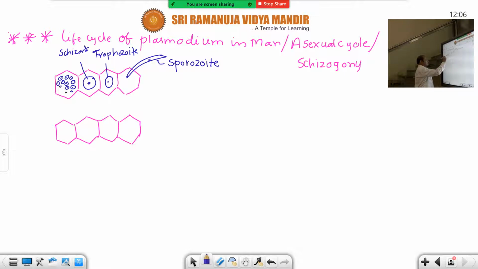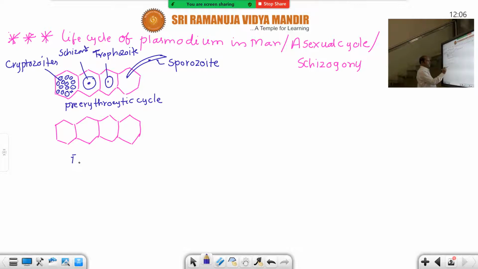How many? 12,000. These first generation merozoites are the final stages in the pre-erythrocytic cycle, called cryptozoites. This cycle is in the liver cells, and is called the first stage in the life cycle of plasmodium in man. That is called the pre-erythrocytic cycle.